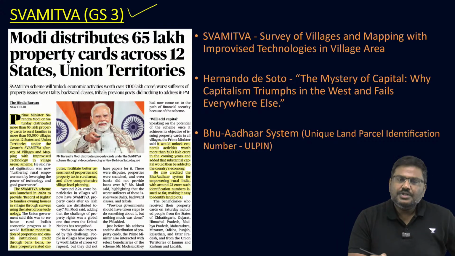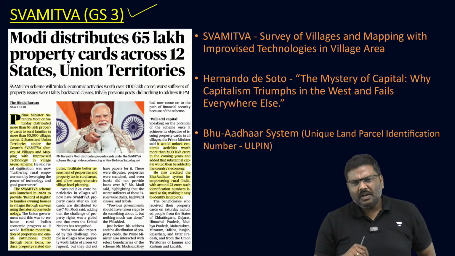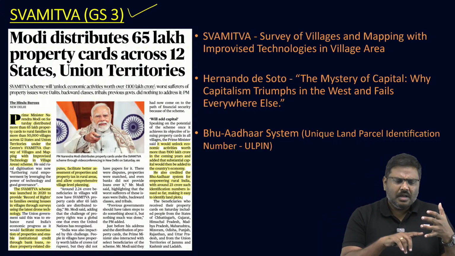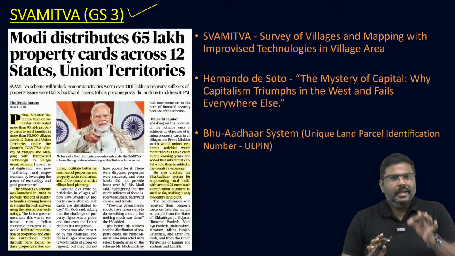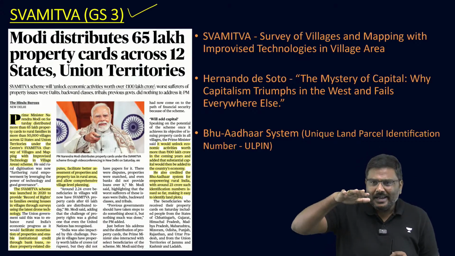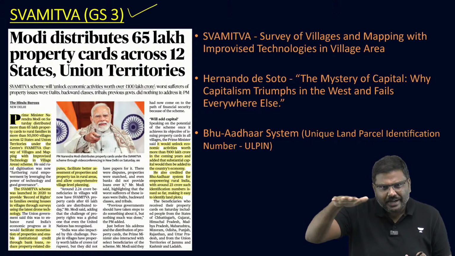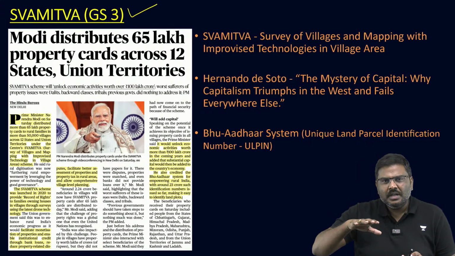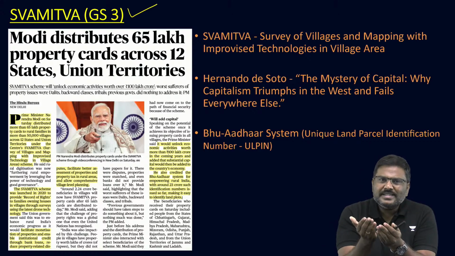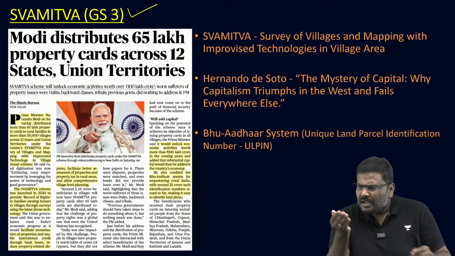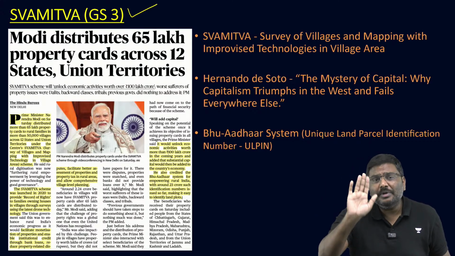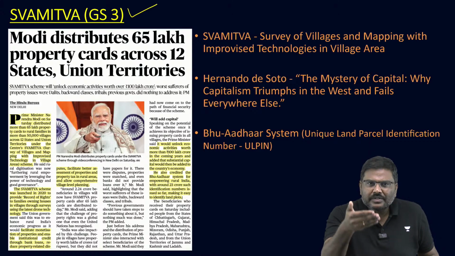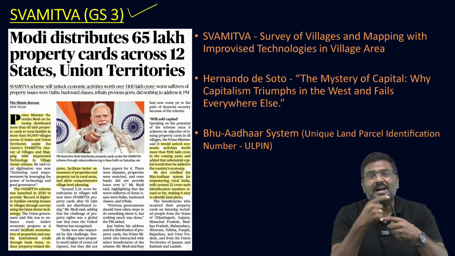Next article, the SVAMITVA scheme. Regarding the SVAMITVA scheme also, we have earlier discussed what the scheme is and its importance. In a nutshell, we are using the latest technology, let's say drone technology, to conduct a survey of all these rural villages, create maps, and use this data to give certain cards, called SVAMITVA cards, to the landholders. The argument is, if they have the card, now they can mobilize the asset.